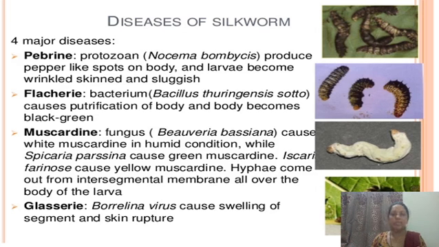So today we will learn about the diseases of silkworm. There are four major diseases of silkworm.